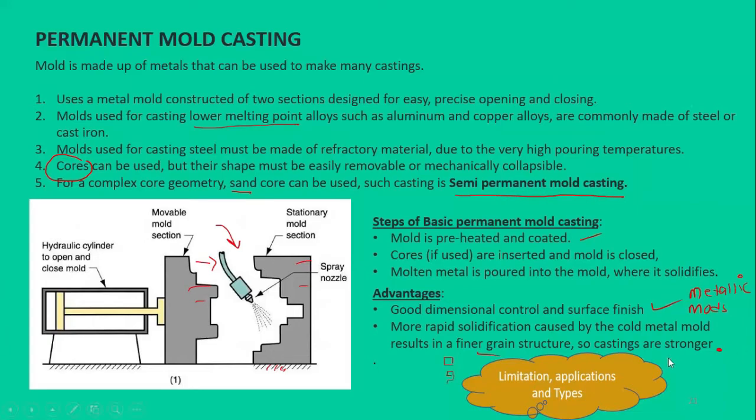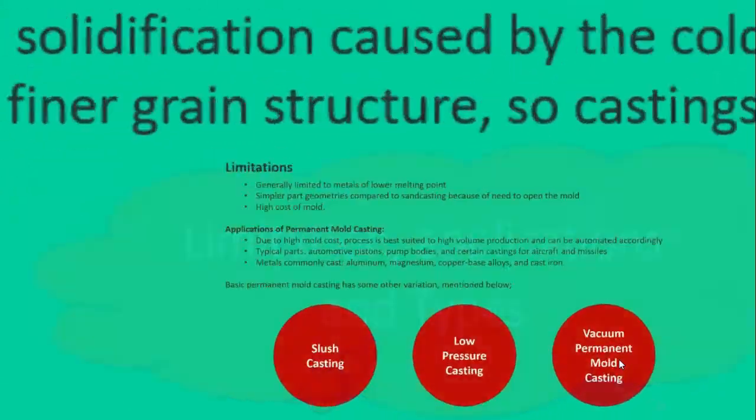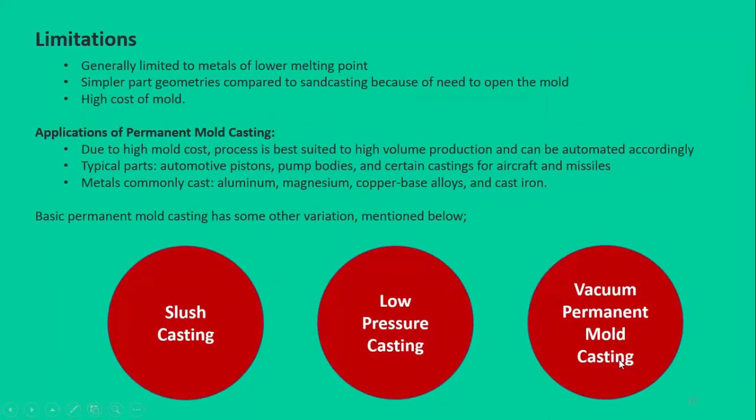So if you see some limitations of this permanent mold casting, although there are some advantages, there are some limitations to this. It is generally limited to metals of low melting point, as we discussed earlier, because the mold is made up of a metal itself, either cast iron or steels. But if we need to cast these materials, we need to make the mold of refractory material, or you can say ceramics.